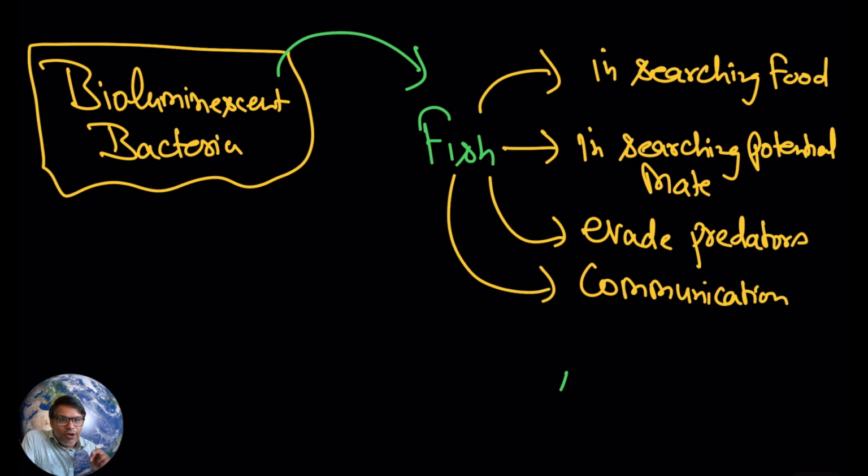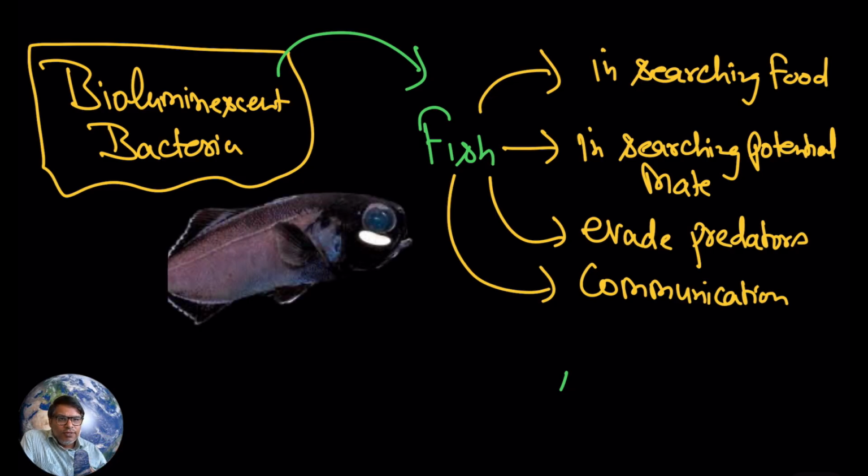One fish can communicate with another fish by using these bioluminescent bacteria. This way the fish is getting the benefit. Now let us discuss what kind of benefit the bacteria are going to get.